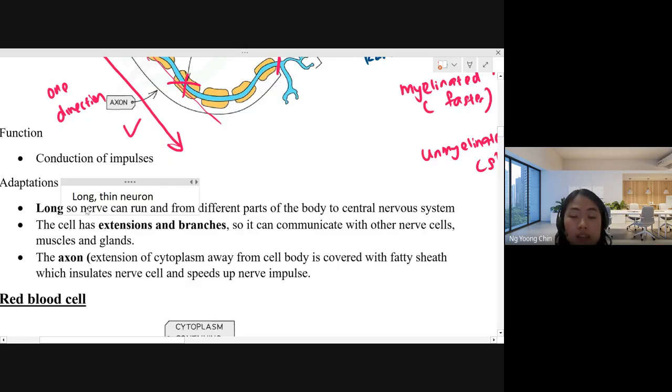So the neuron must be very long and thin to enable it to connect this neuron to another side of the neuron. The cell also has extensions and branches. They are actually highly branched, see? With extensions and high branching, it can communicate with other nerve cells, muscles, and glands.